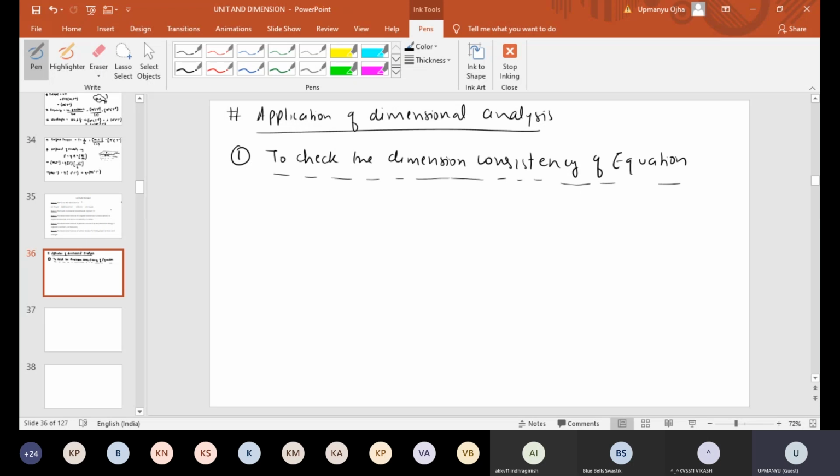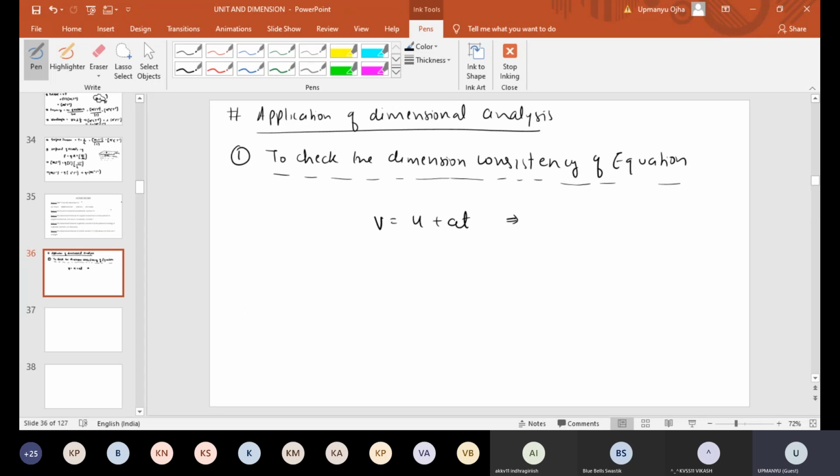Now let me give you a very simple example which you know. If you have studied equations of motion in class 8 or 9, you must have studied this equation: v equal to u plus at, where v is the final velocity, u is the initial velocity, a is the acceleration, and t is the time taken. Now we know that this formula is correct. With the help of dimensional analysis, we can prove that this formula is correct.